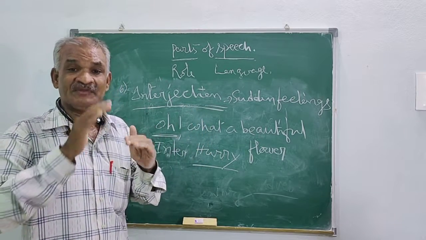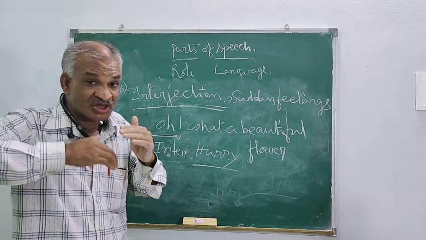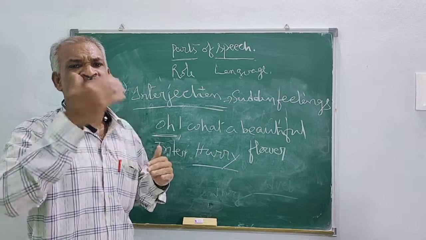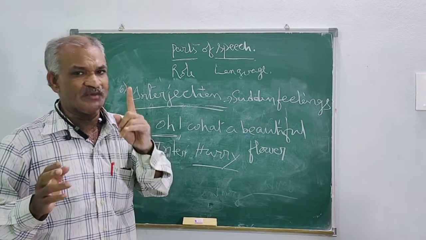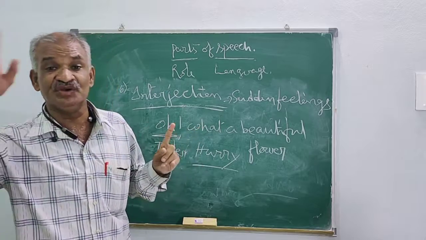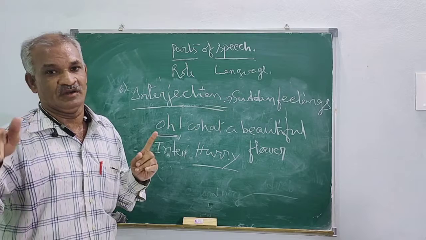So a pronoun helps you avoid repeating the noun. Like Rama, Rama, Rama, Rama. We need not write Rama every time. One time only you write the noun, another time you use another word. That will be called a pronoun.